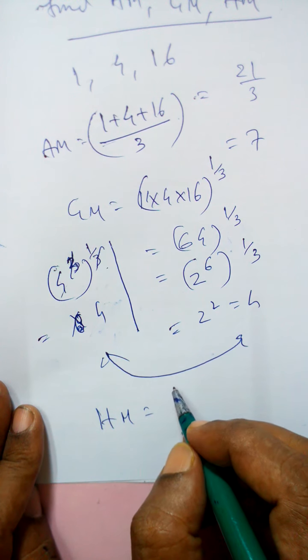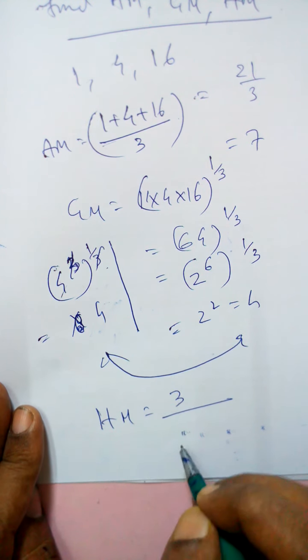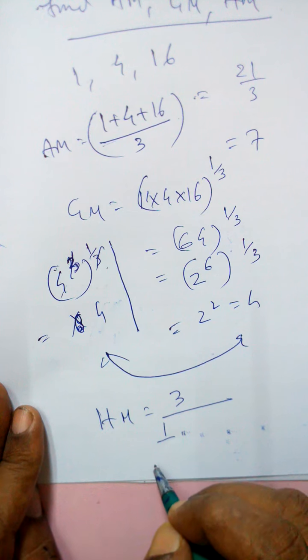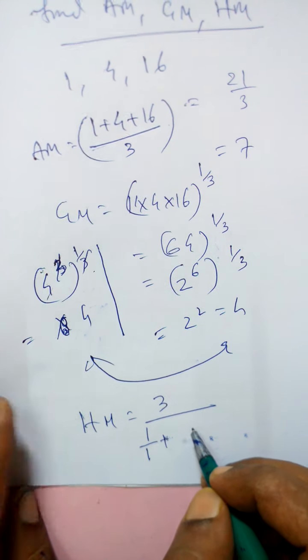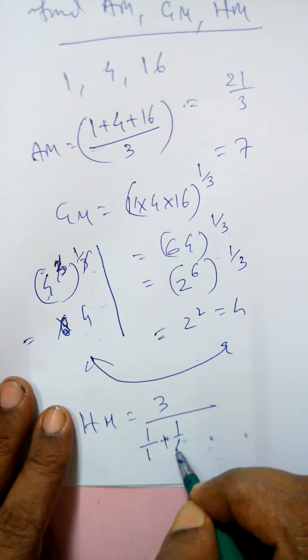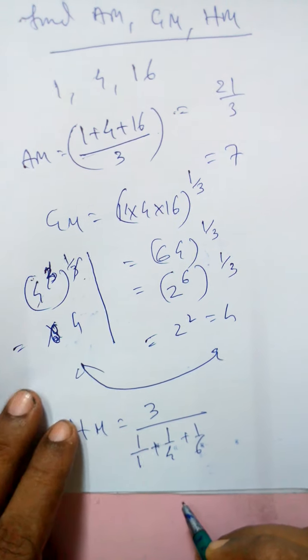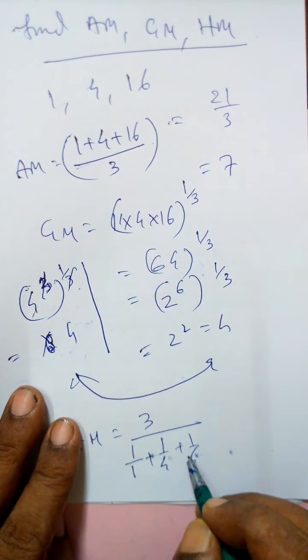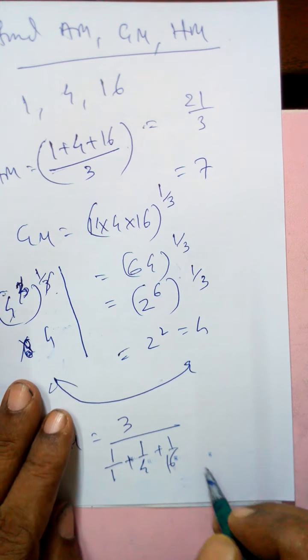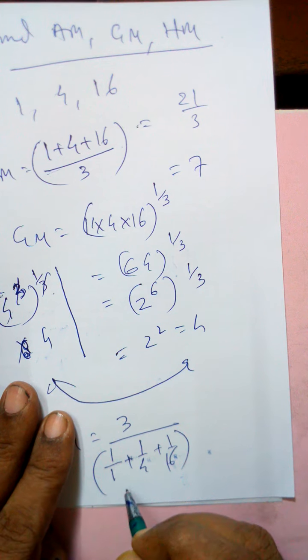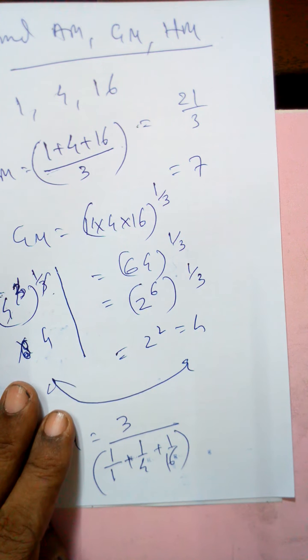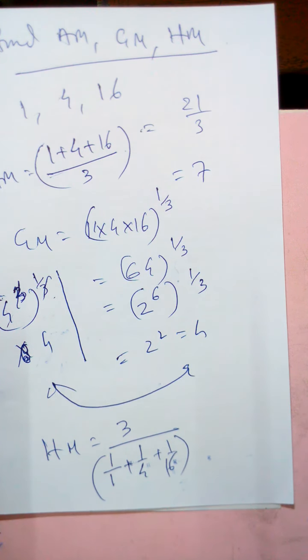Harmonic mean: number of data, that is 3 data, divided by all the figures as reciprocals. That means 1 by x means reciprocal. Then 1 by 1, 1 by 4, and then 1 by 16, sorry, 1 by 16. Now you can solve with your calculator. 1 by 1 is 1, 1 by 4 is 0.25, 1 by 16 is 0.06 something, and you can do it that way.